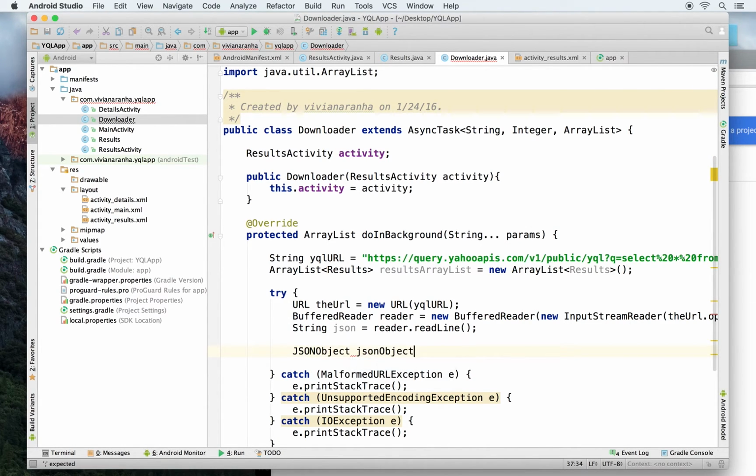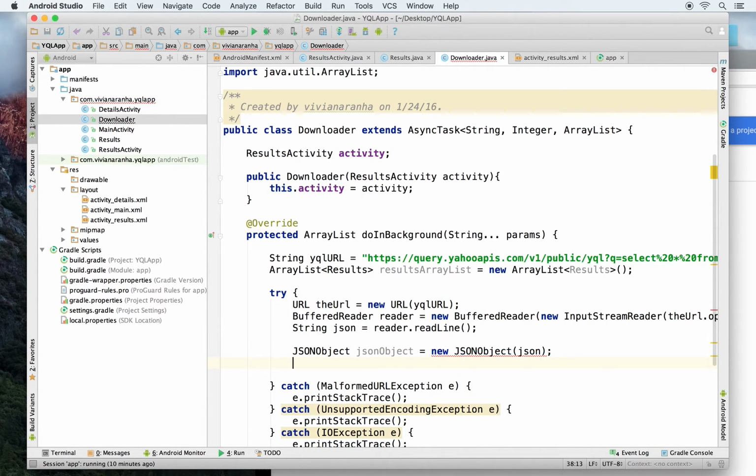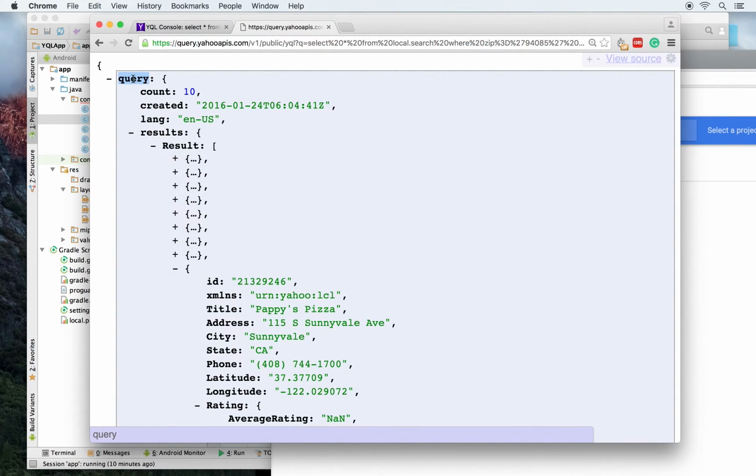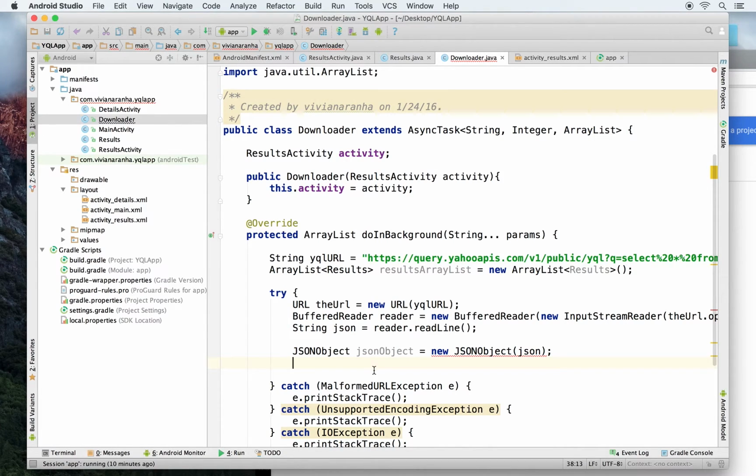So I'll just say JSON object equal to new JSON object and pass that JSON string to it. So that will take care of that. Next thing, let's read the array. To read the array, the first object that I have is query object. So I'm just going to create JSON object, query object.